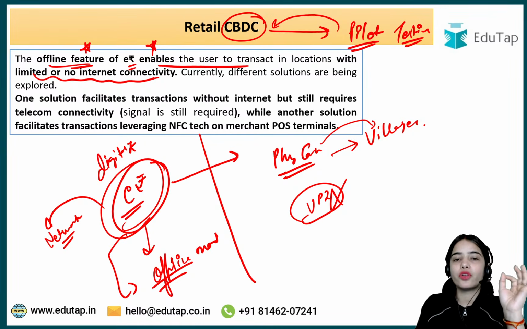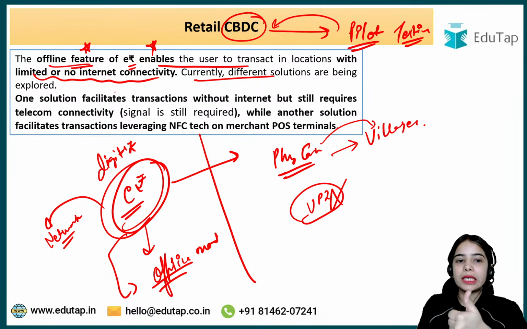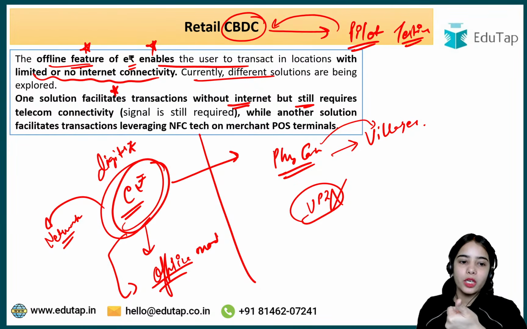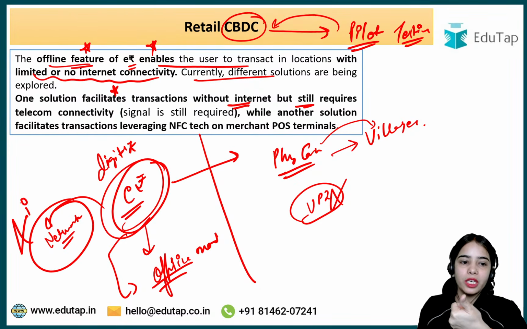The offline feature of the e-Rupee will enable the user to transact in locations with limited or no internet connectivity. Currently, different solutions are being explored. One solution facilitates transactions without internet, but still requires telecom connectivity. Your mobile signals should be there. The internet will not be required, but your mobile signals should be present, okay.